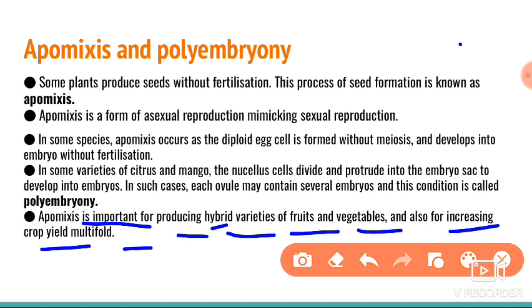Without hybrid formation it is not possible to supply food to the people, because the population is more, so the production rate should be more. So for that we need hybrids. When we produce hybrids we increase our productivity as well as quality. With fruits, vegetables, whatever we take, we are able to increase the quality and the productivity because of hybrids.